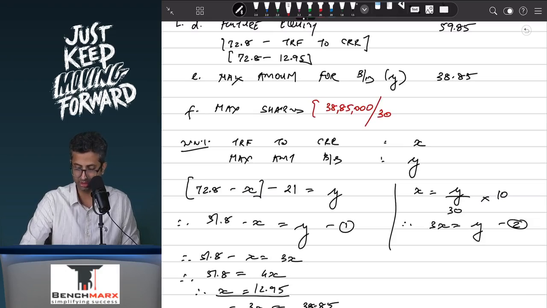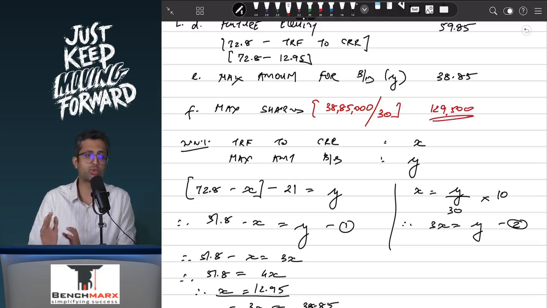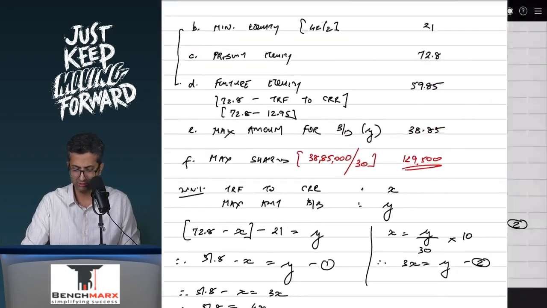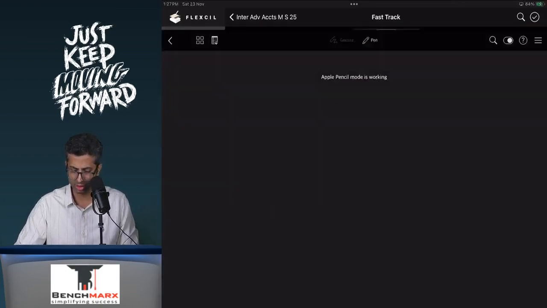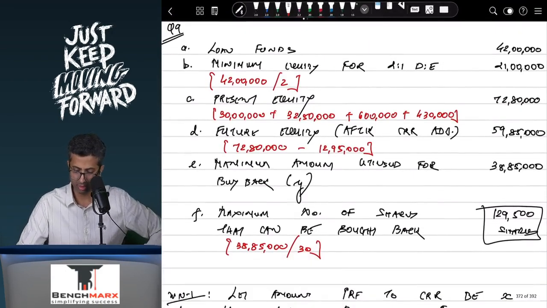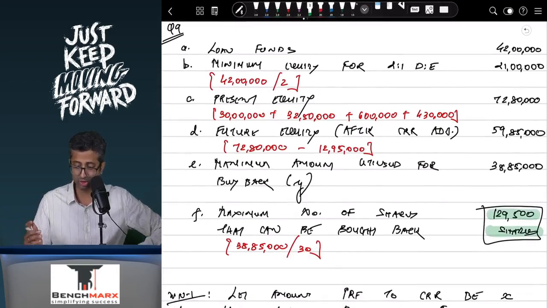38,85,000 divided by 30 will come to 1,29,500 shares that you can buy back maximum under this condition. So over here you can even review, I mean we have solved this over here. If you review this in proper detail with full numbers, as you can see over here, 1,29,500 shares.